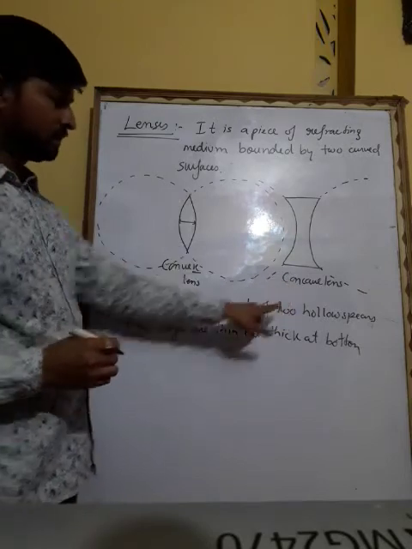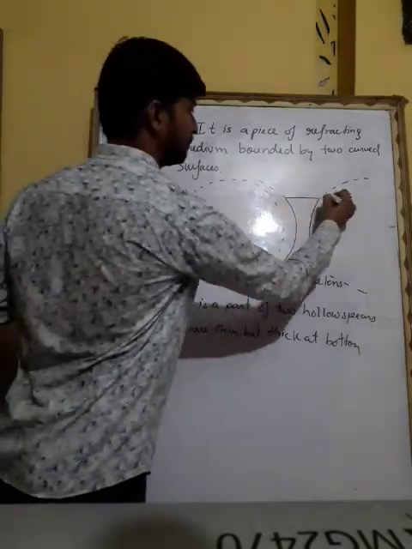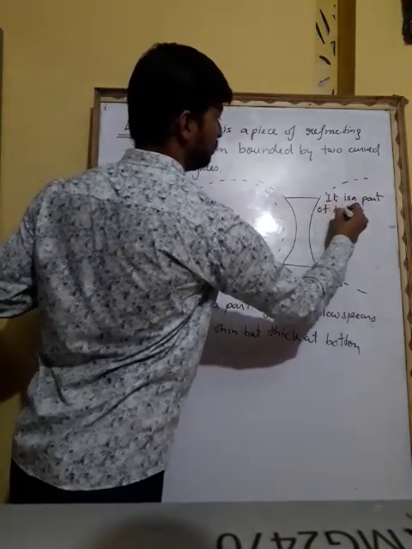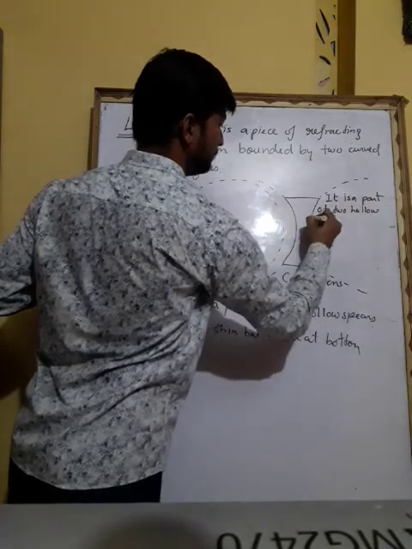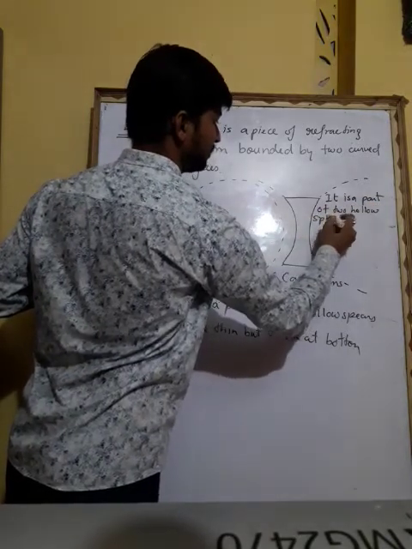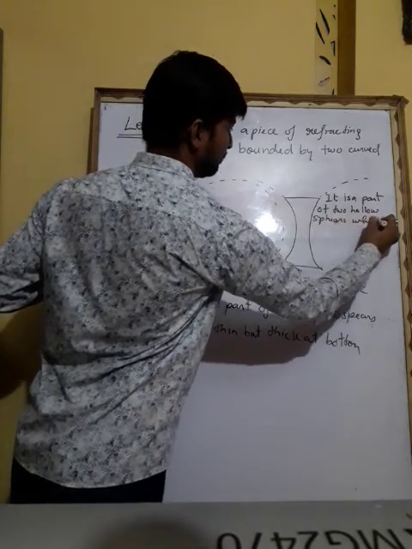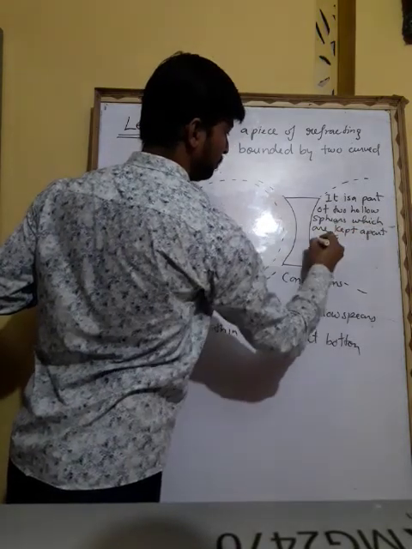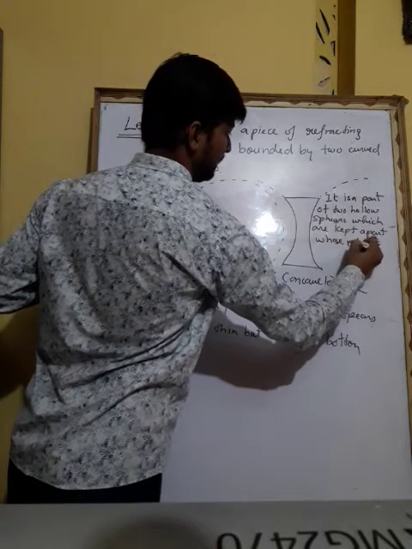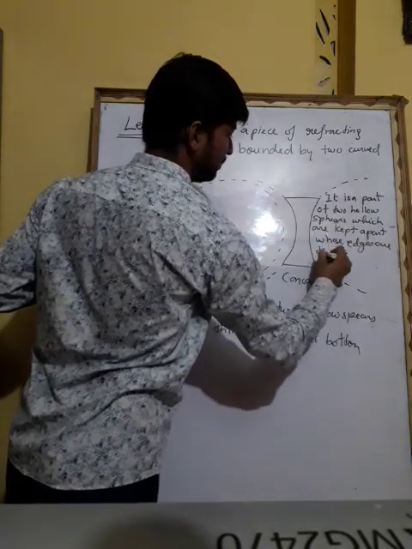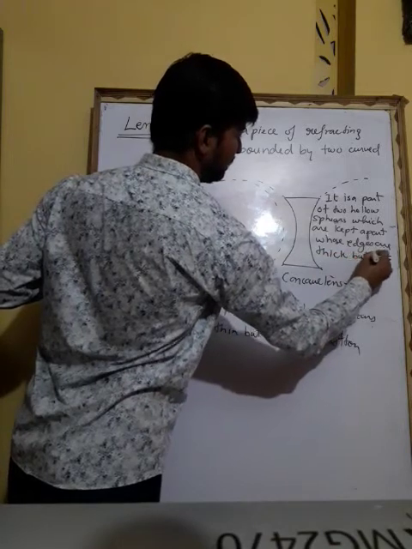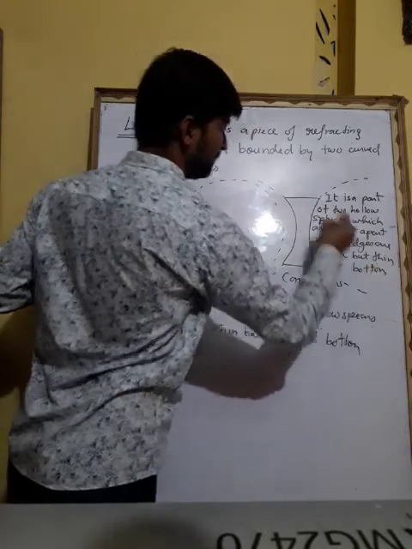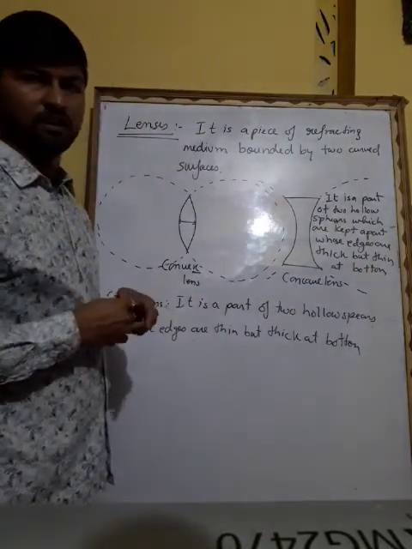For a concave lens, it is a part of two hollow spheres which are kept apart, whose edges are thick but thin at the bottom. So this is the definition of a concave lens.